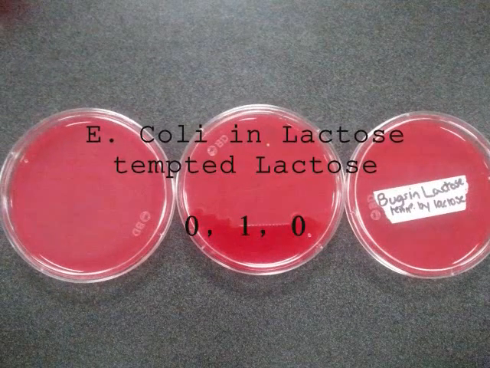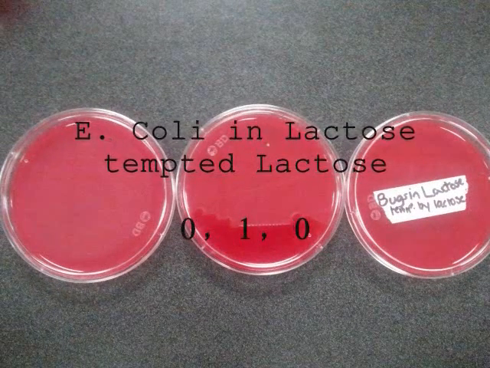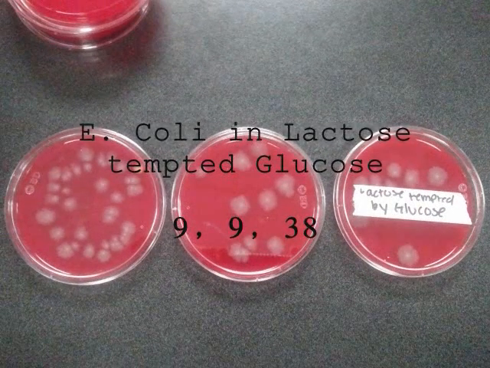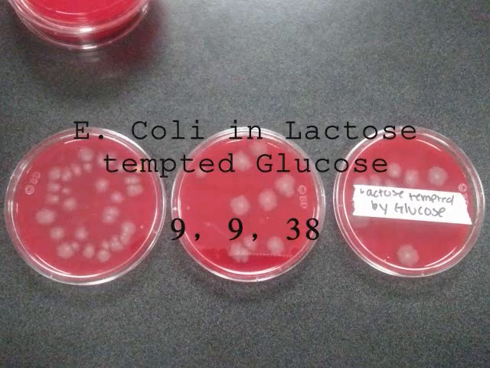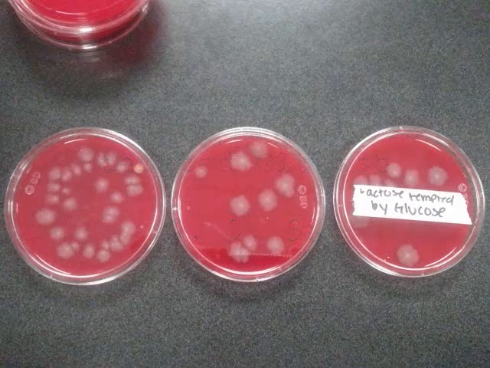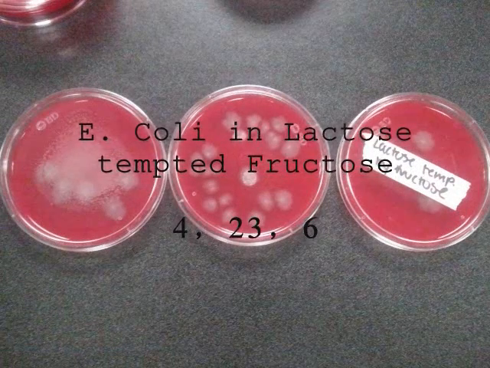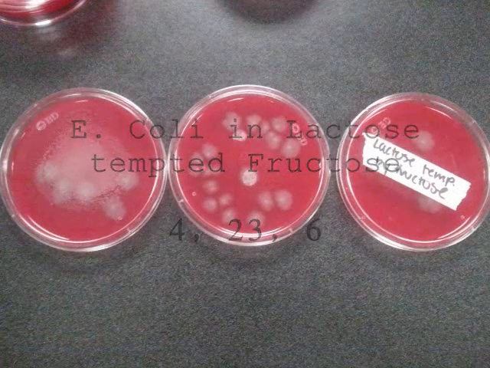For E. coli and lactose tempted by lactose was 0, 1, and 0. The number of colonies in each of the 3 plates for E. coli and lactose tempted by glucose was 9, 9, and 38. For E. coli and lactose tempted by fructose was 4, 23, and 6.